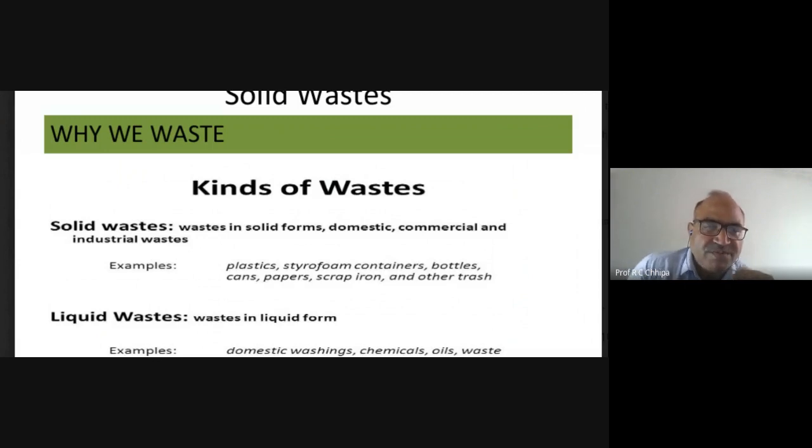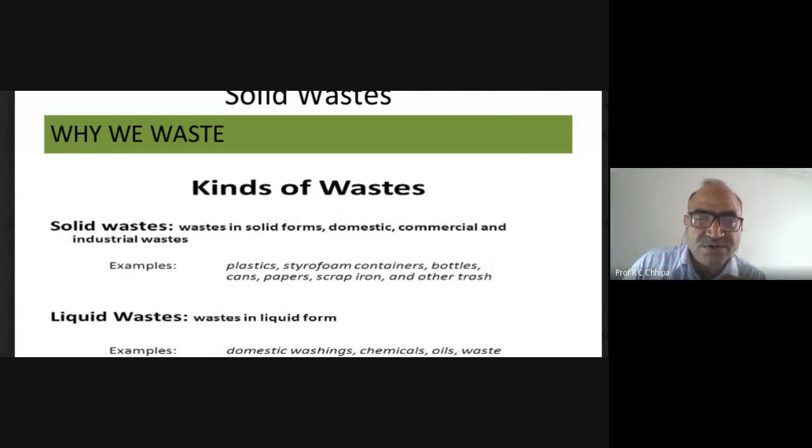Here we come to the solid waste in solid form, and how this waste is generated: domestically, commercially, and as industrial waste. Industrial waste, as discussed earlier, involves raw material and the manufacture of items. During industrial activities, different raw materials are used, and during processing there is also certain waste.